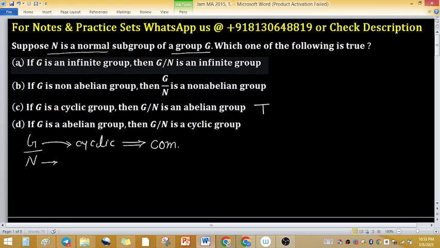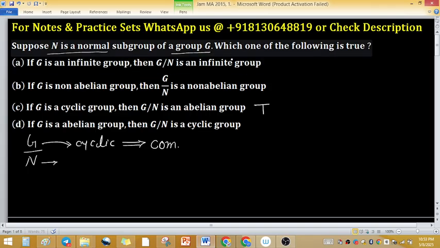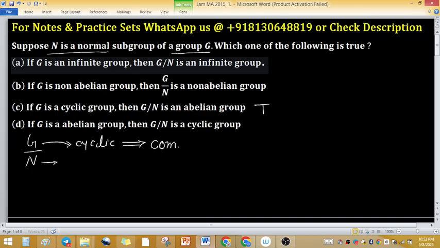Now come to option A. If G is an infinite group, then G over N, which we normally read as the quotient group of G by N, is an infinite group. This is not true, meaning it is a false statement. How?